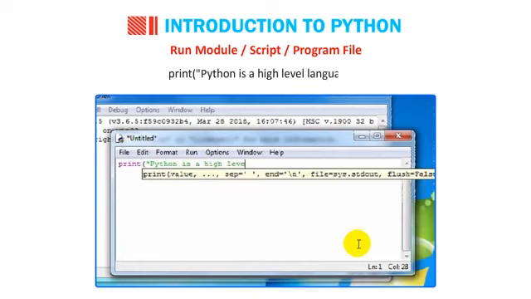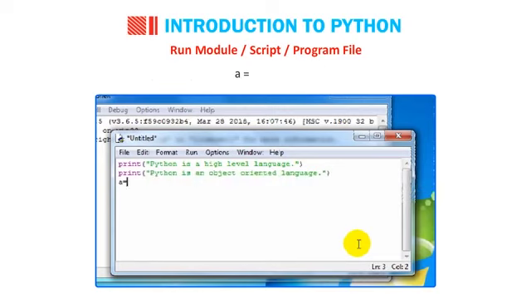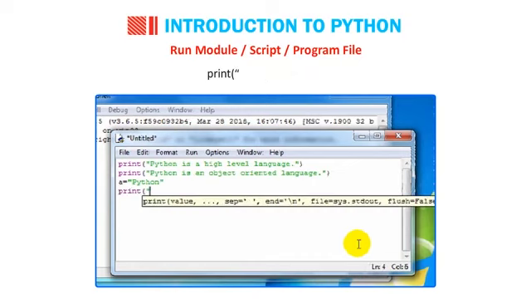print("Python is an object-oriented language") A = "Python" print("I like learning", A)